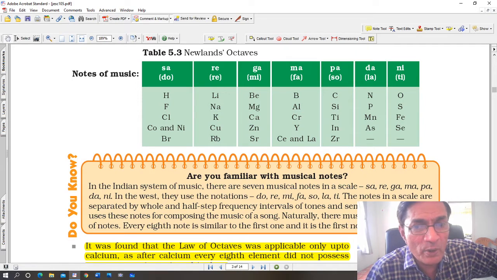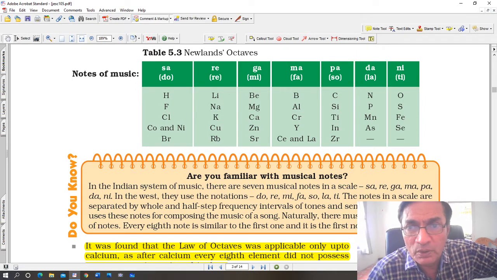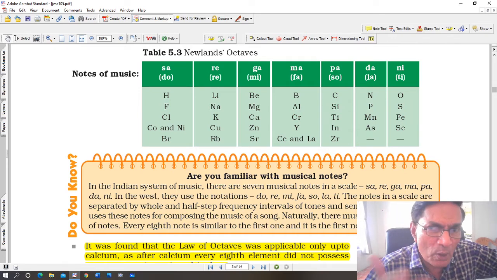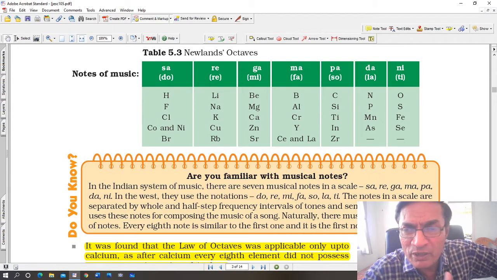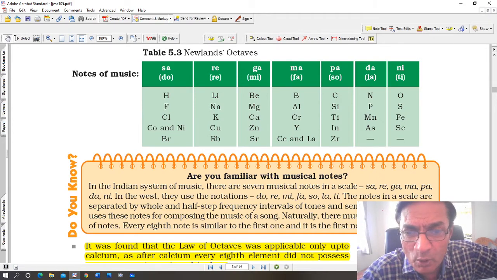In the modern periodic table, they are put in the same group. So, if their properties are similar, what about hydrogen? Hydrogen can be classified as a metal or a non-metal. That was a question at that time. We'll discuss the position of hydrogen later on. But look, hydrogen is a gas, while fluorine, chlorine, and bromine are non-metals.